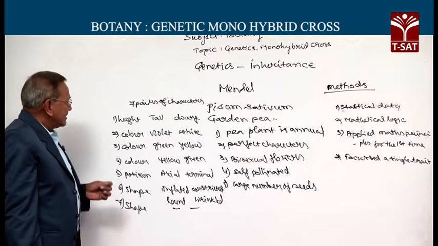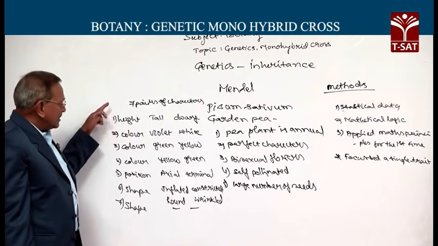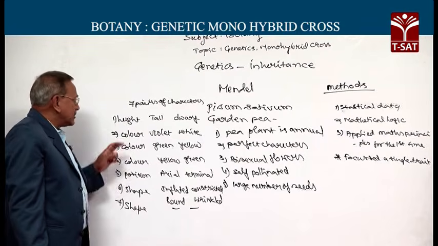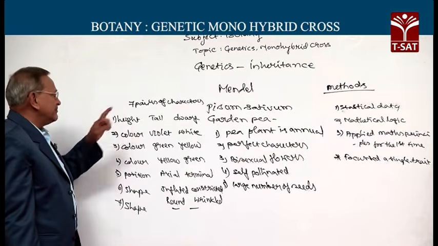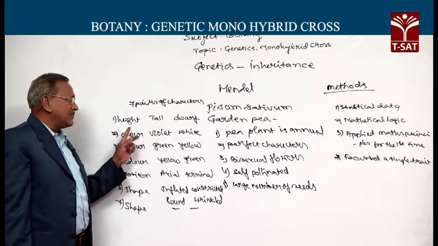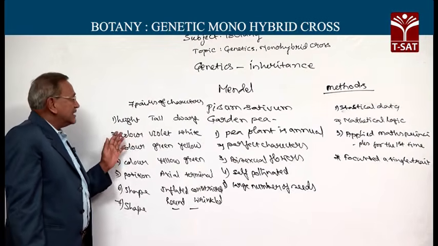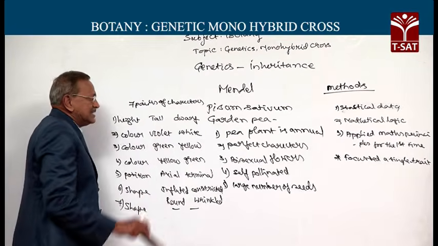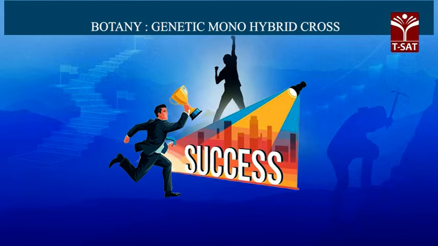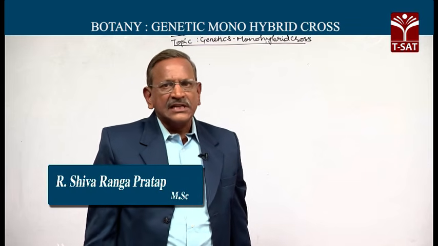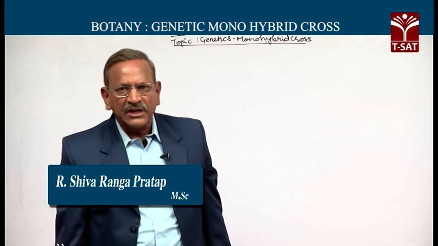He studied the inheritance of all the 7 pairs of characters independently, and let us begin with the monohybrid cross, or inheritance of one gene, the pattern of inheritance of a single gene in pea plant. The study of inheritance of a single gene is called monohybrid cross.